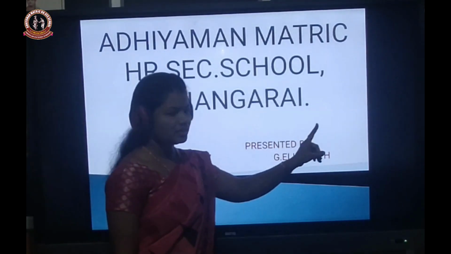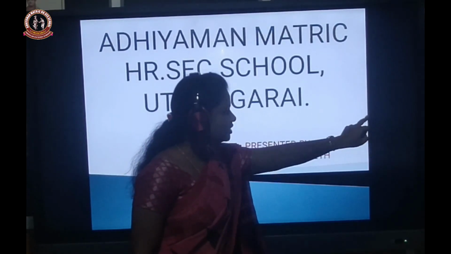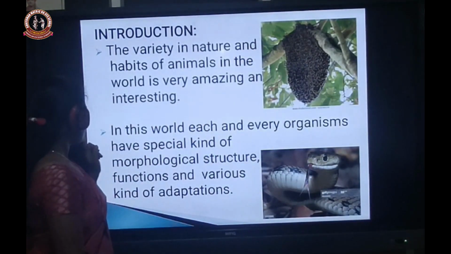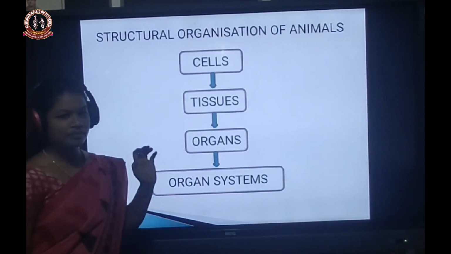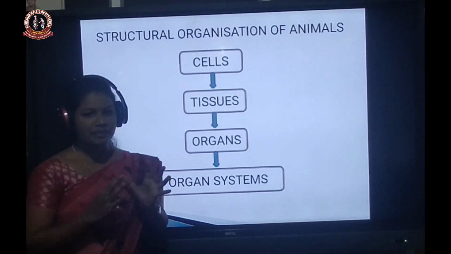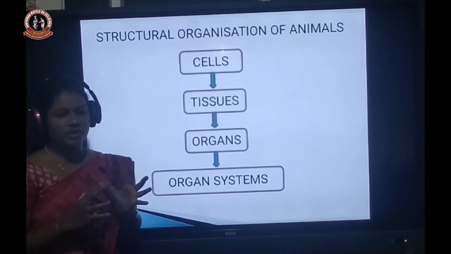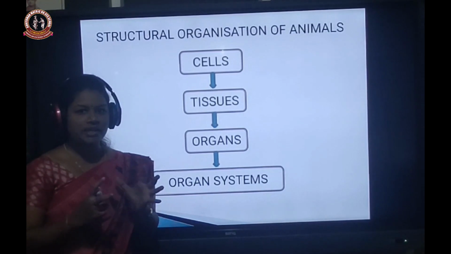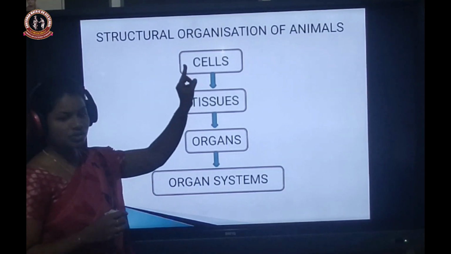Now, in this session, we are going to discuss the structural organization of animals. So, what is the meaning of structural organization here? Organization means combined together. Something combined together is called an organized level or organization. Here, what is combined? Structures are combined together.